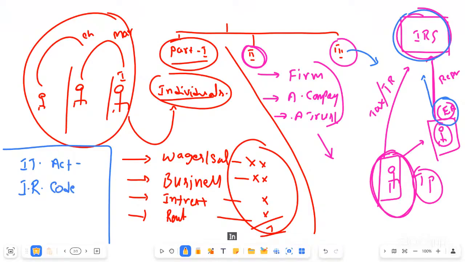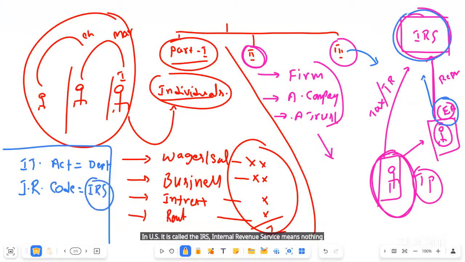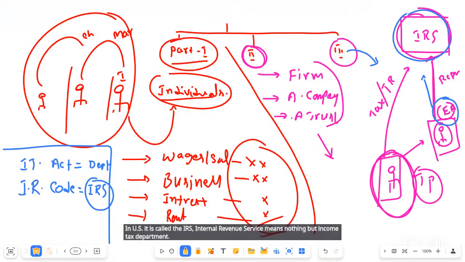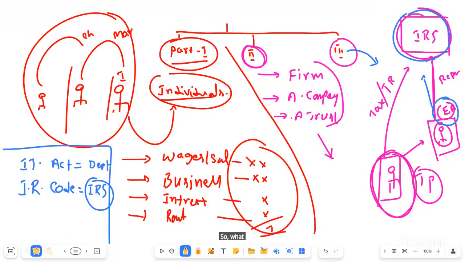In India, that department is called the Income Tax Department. In the US, it is called the IRS, Internal Revenue Service, which is nothing but the Income Tax Department. So what is the structure of the Income Tax Department? How should this expert behave when approaching or appearing before the Income Tax Department? Everything will be covered in Part number 3.